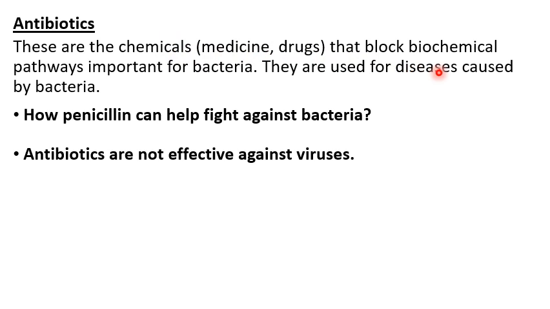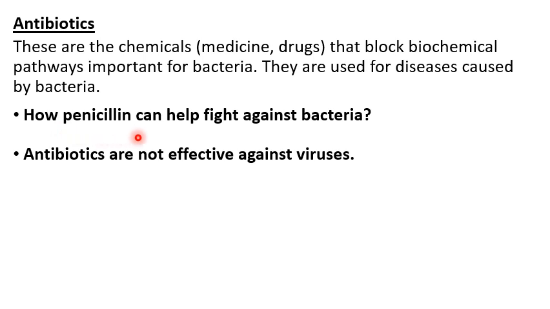These chemicals block the biochemical pathways which are important for bacteria. So antibiotics are used to cure diseases caused by bacteria and other micropathogens.